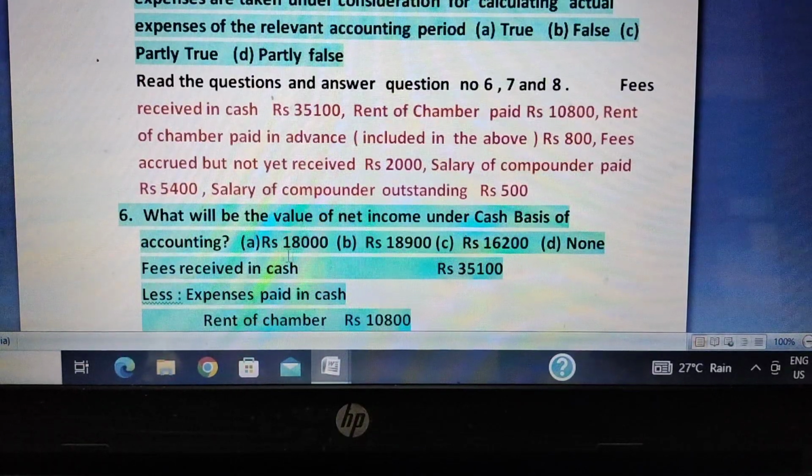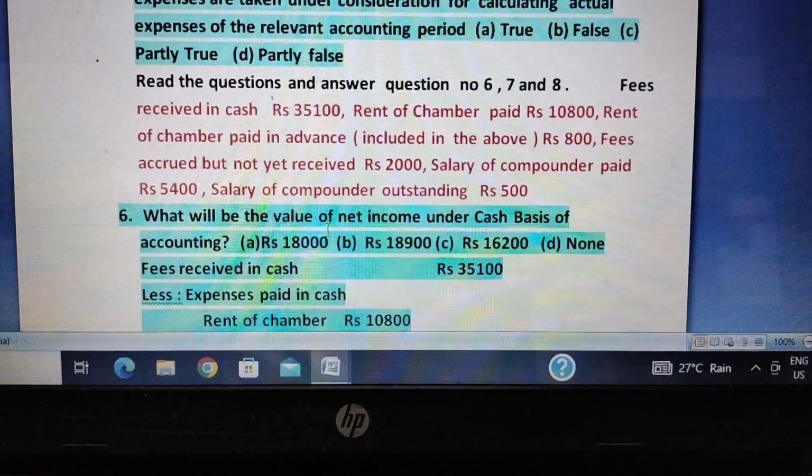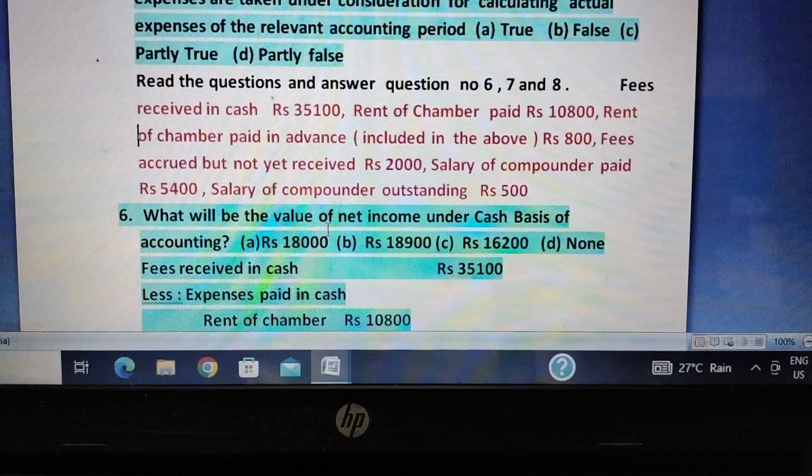The first option is 18,000, then 18,900, 16,200. But it is clear that you will consider only cash receipts and cash paid. We will not consider outstanding or accrued items. Whether it is received for this year doesn't matter. Whether it's paid for next year doesn't matter. How much you have received, you take that, and from that, how much you have paid during the particular year, whether relating to this year, last year or a future year, doesn't matter. From the total receipts, you have to deduct the total amount paid.